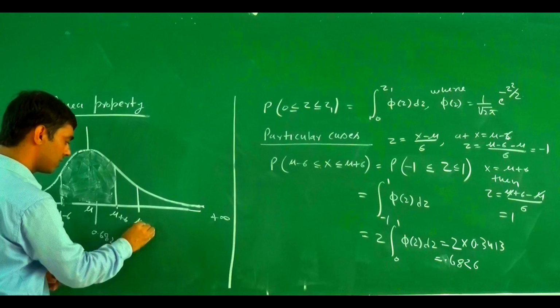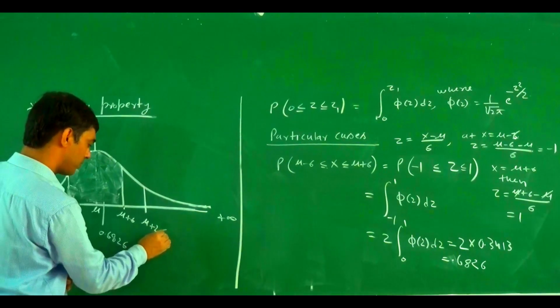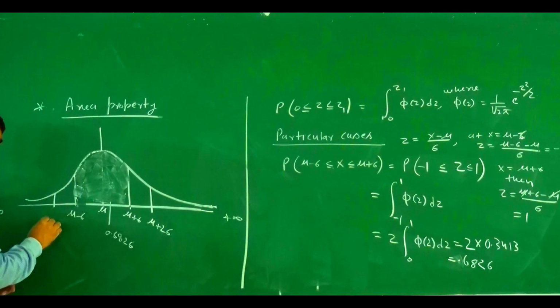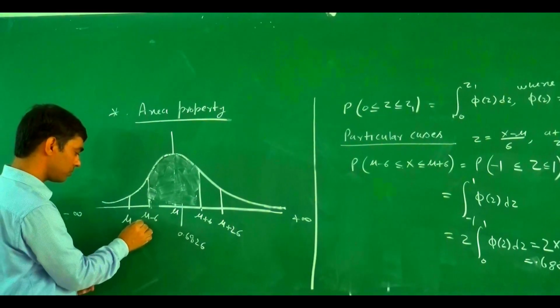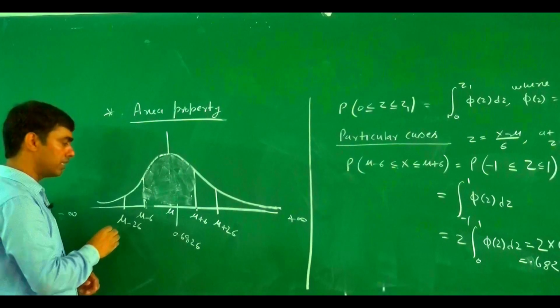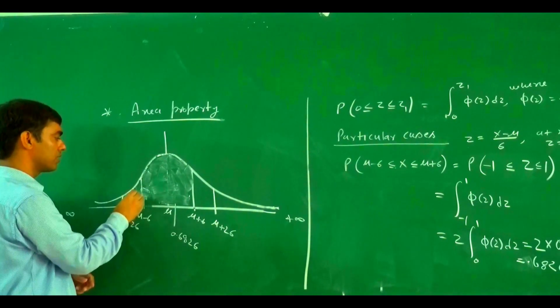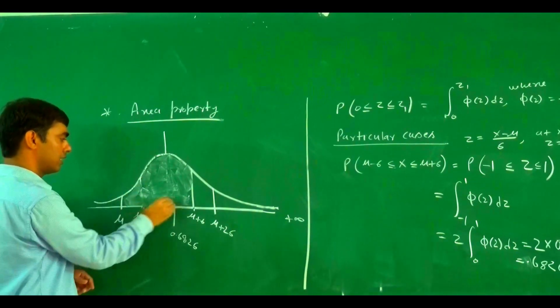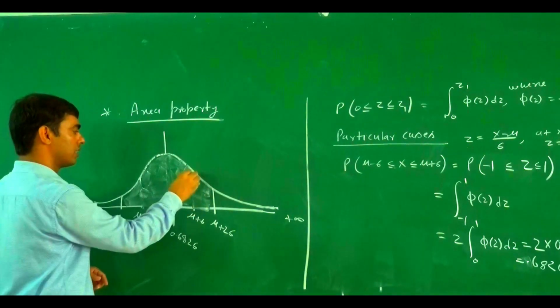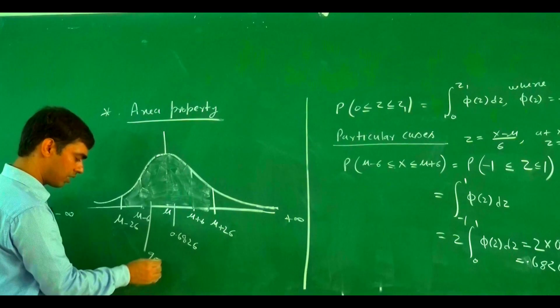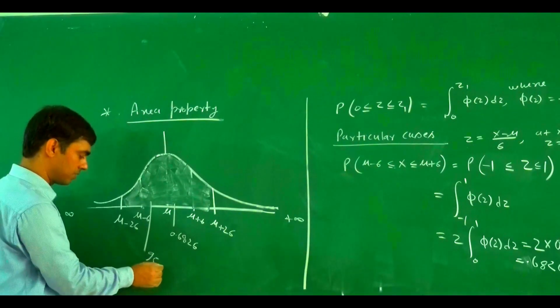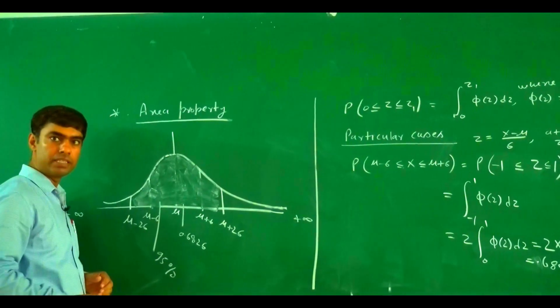And similarly, if we consider mu plus 2 sigma and mu minus 2 sigma, then this covers approximately 95% of the area.